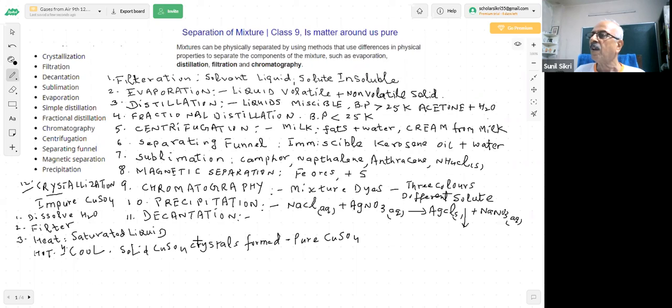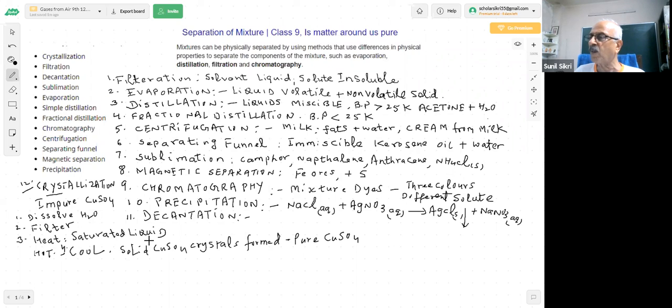So we can get butter from cream, and you can get your clothes dry when you are using a washing machine, squeezing of the water, that is centrifugation. And kerosene oil and water, you have been told, you can separate by separating funnel.